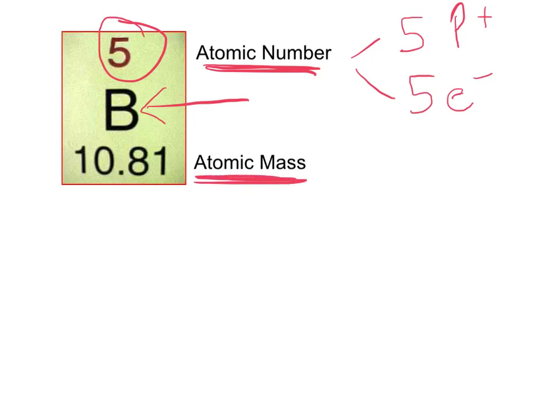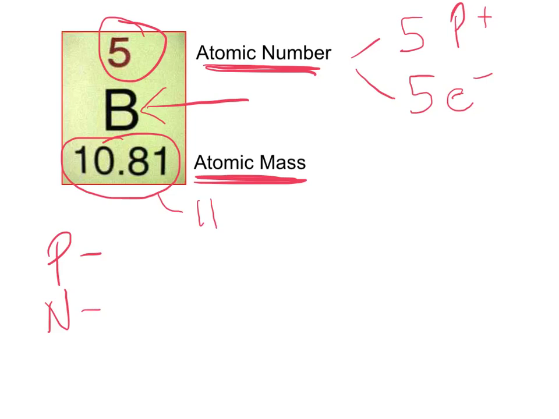Now remember, I said that the only particles that have mass are protons and neutrons, and they have an atomic mass unit of 1. Now this is not a whole number, it's a decimal, and you'll learn why it's a decimal later. But for now, let's just know that we have to round this to the nearest whole number. So 10.81 would round to 11. And so the atomic mass of boron, we can say, is 11 AMUs, atomic mass units.